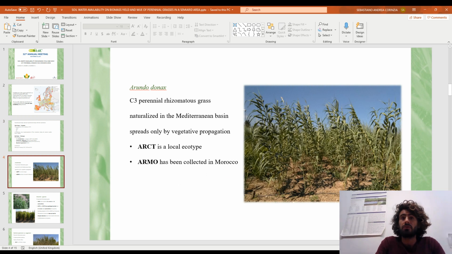Arundo donax is a seed-free perennial rhizomatous grass that is naturalized in the Mediterranean basin, which spreads only by vegetative propagation. We test 2 ecotypes, ARCT, which is a local ecotype, and ARMO, which has been collected in Morocco.